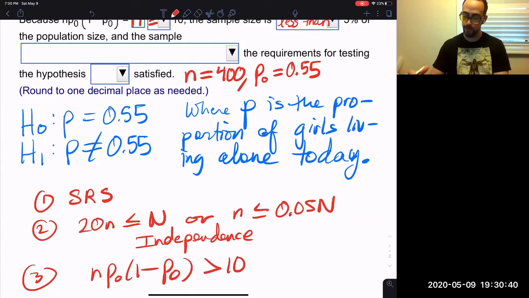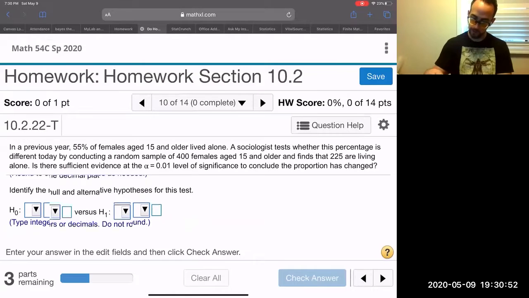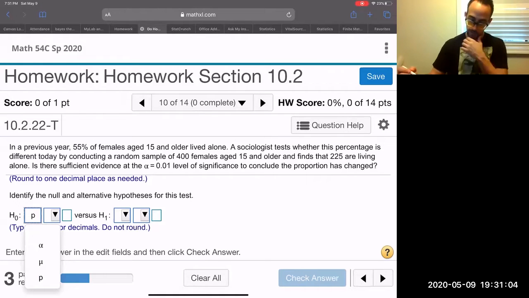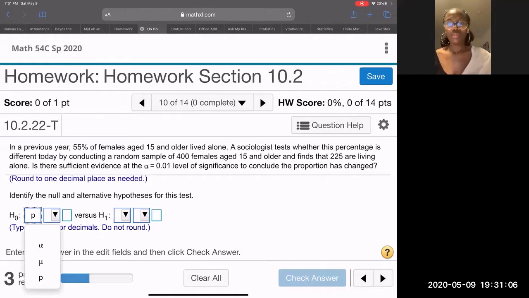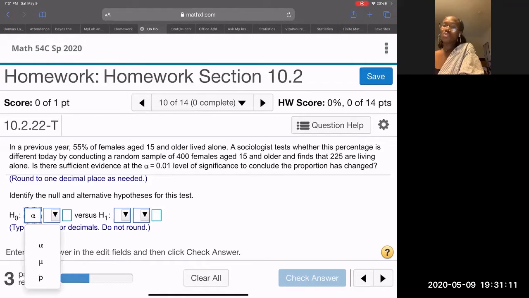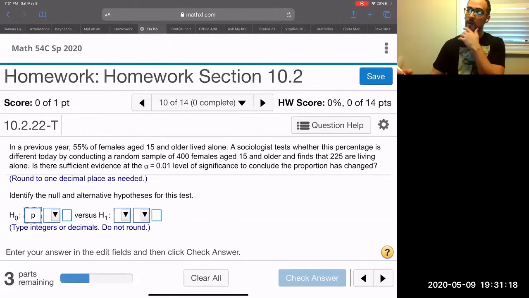Now, okay, we can move on. So we can now identify the null and alternative hypotheses for the test. So the null is going to be equal to the p. Do you see how it's giving me 3 options for the mean, the standard deviation, the mean and the proportion, and then alpha? That's weird that it gives alpha because that's the significance level. So H1 is always going to be like P, the proportion. H-O. How do you say H-O? Yeah, or H sub 0. H sub 0 because it's a subscript.